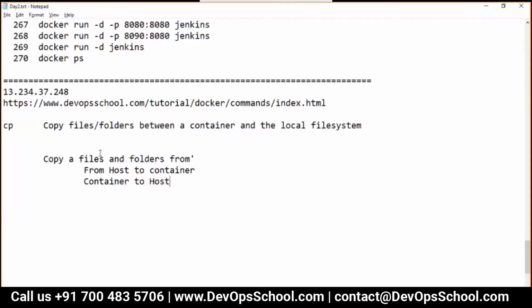Then you'll ask me, is there any way where we can share the same files in both the containers? The answer is yes. How? Volume. But I'm not talking about the volume right now. I'm talking about the cp command.